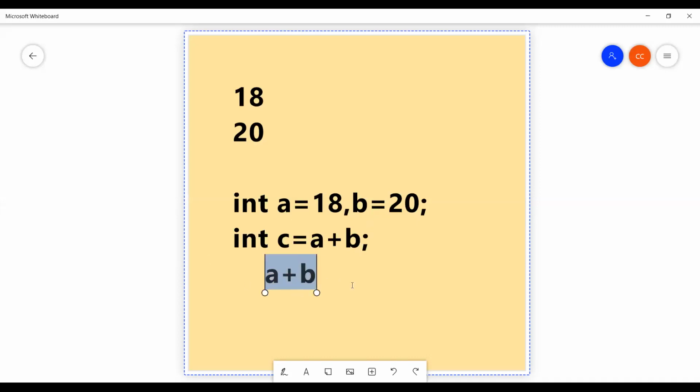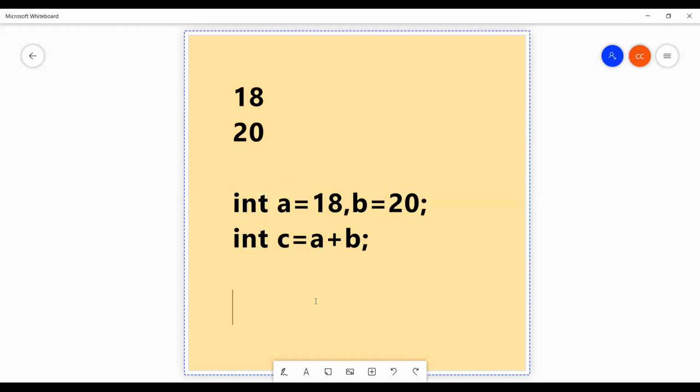Okay, so this is called processing. This is called calculating. This is called processing. Okay. So integer a value 18, b value 20. We are going to perform addition. If you want to perform addition, we will use the plus operator. After addition, we will get an integer value, so we require one variable to store the result. So I take integer c.